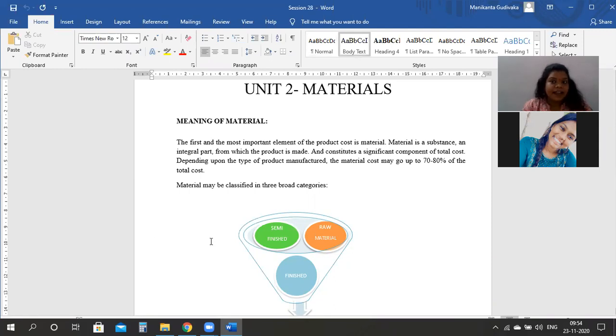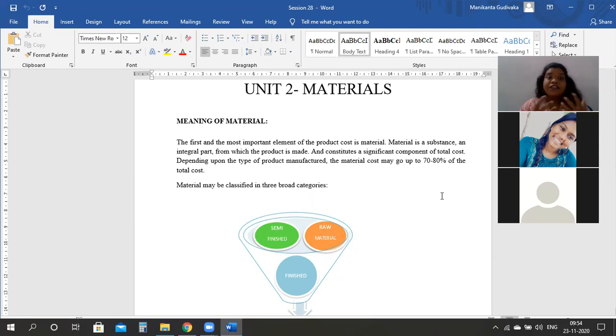Yes, ma'am. Things, substances. Okay, it is a substance or a thing. Yes, you are using that substance for making a finished product or a final product which is in a usable condition to your consumers or the customers. So can I say the material is the basic, necessary and the most important element of the complete finished product? Yes, ma'am. Raw material, without material you can't manufacture anything, right?